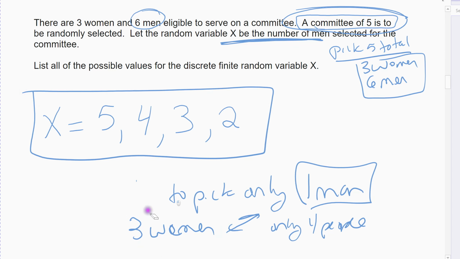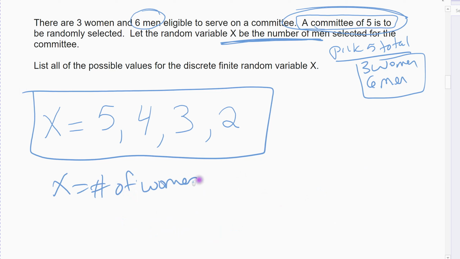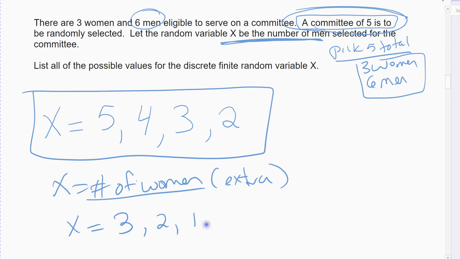And so those are the only possibilities for my random variable X. Now, this isn't actually in the notes when I fill them out, it's just an extra. If we had done it the other way around and I let X be the number of women, X could be 3 because I've got enough men. I could pick 2 women, because I have enough men. I could pick 1, and I could pick 0, because if I have no women, I've got the 5 men.